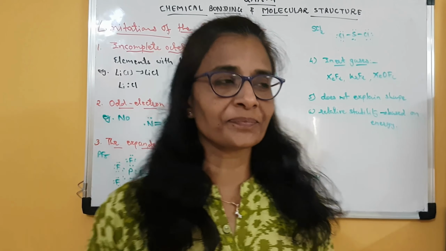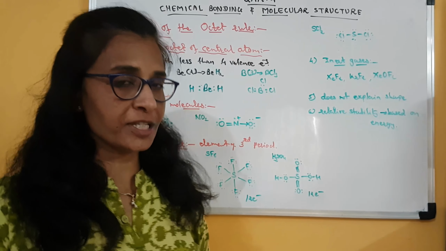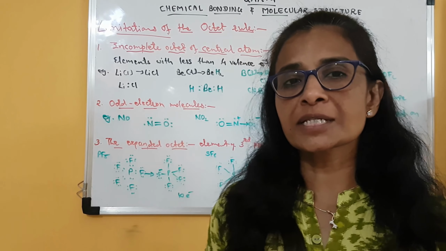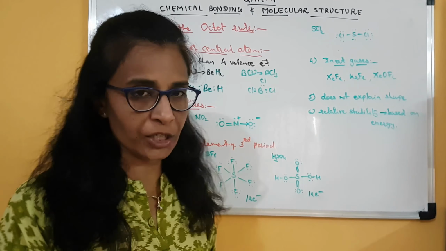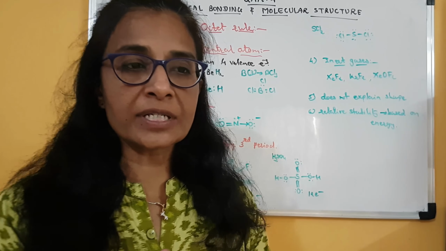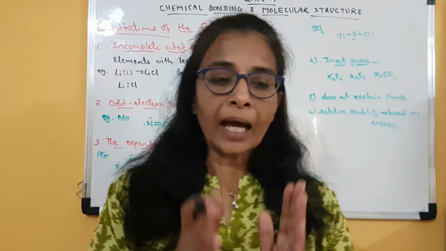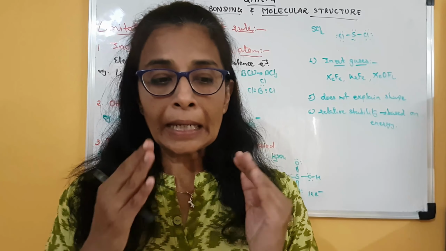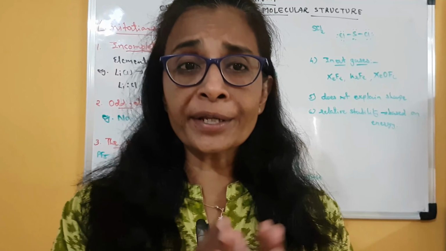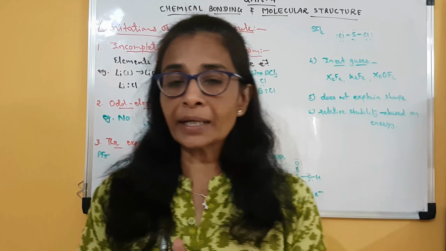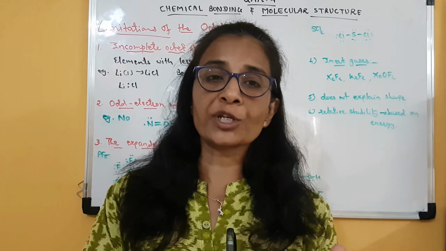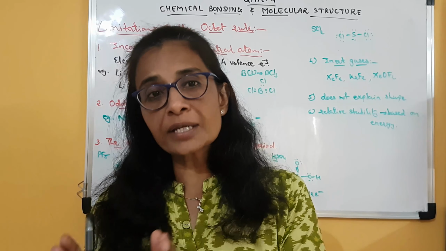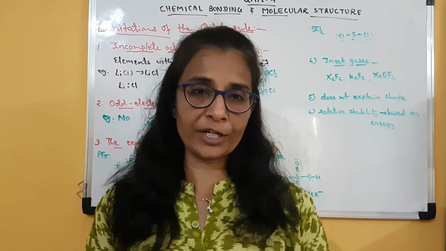Hello everyone. Today we are going to discuss a very important topic of the fourth chapter, that is chemical bonding and molecular structure. So far we have discussed the octet rule and how covalent bond formation takes place on the basis of this rule. In this we have seen that according to the octet rule, every atom participating in the bond formation, whether it is an ionic bond formed by transfer of electron or a covalent bond formed by sharing of electron,